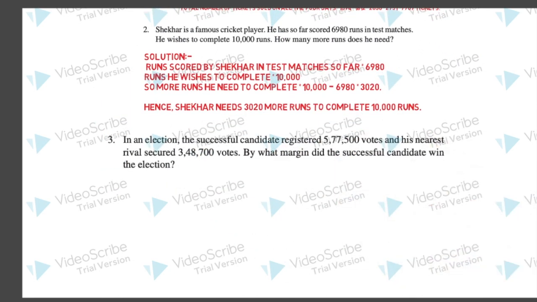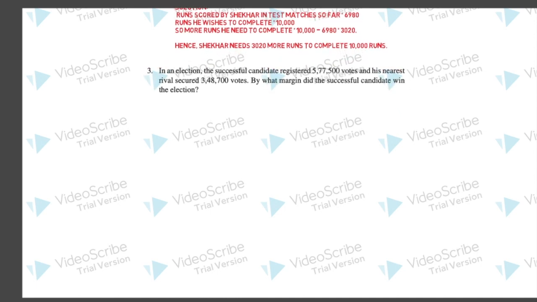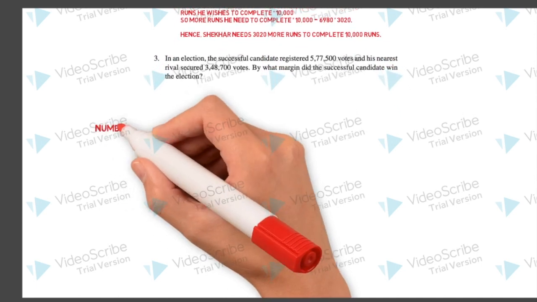Now question number 3. In an election, the successful candidate registered 5,77,500 votes and his nearest rival secured 3,48,700 votes. By what margin did the successful candidate win the election? This question is also so simple. You have to find out by what margin the successful candidate won the election. So we will do subtraction.